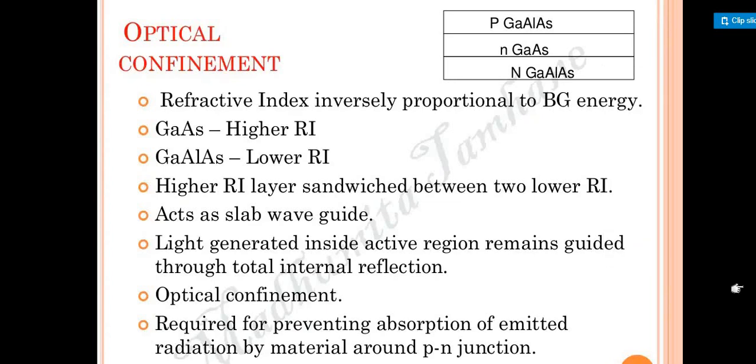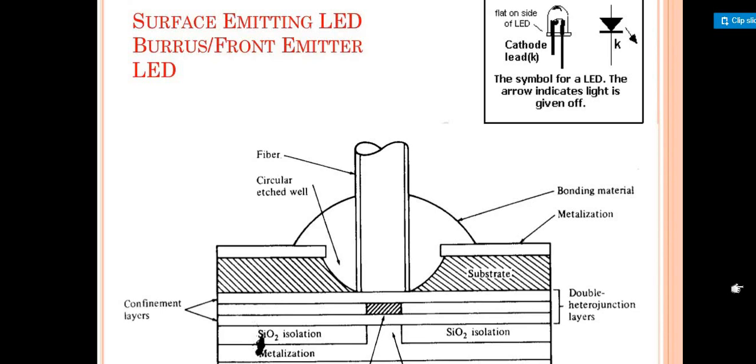Once it is useful for optical confinement, we have even seen the surface emitter LED and the edge emitter LED. So this is a concept we have to cover. So basically, students, what is an LED all about? An LED is nothing but a device that produces light in the form of photons. So based upon that, how is the LED symbolized?